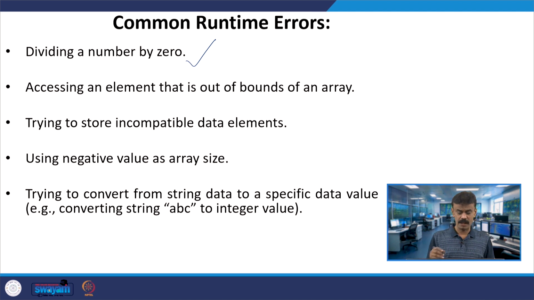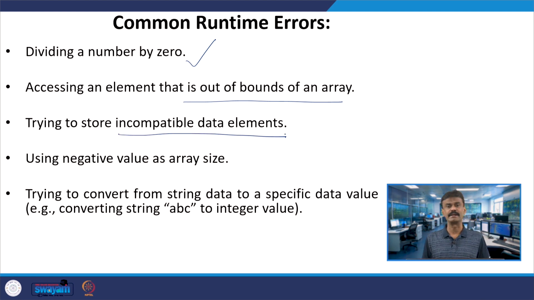Then there is an out of bound error of an array. Assume that you have dynamically allocated 100 elements in an array, particularly in Java. Out of bound error is common during runtime. Trying to store incompatible data elements also causes a runtime error.